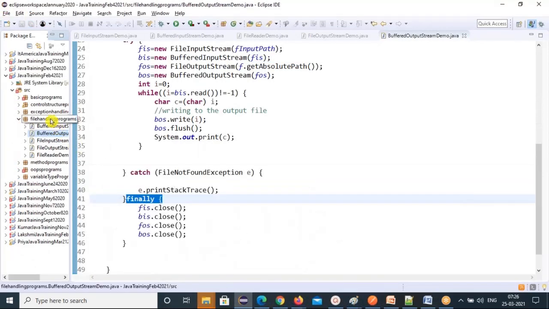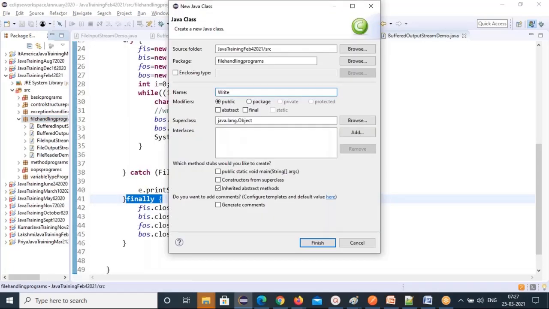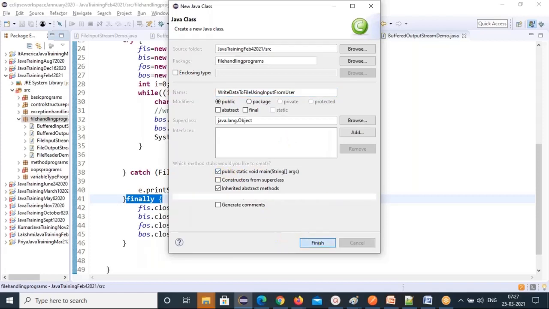And the last program. With this, I don't want to write from file to program. I will input the data, and that data you write to a file. So let's use FileWriterDemo. I'll show you how to write data to a file using input from the user. So you're inputting the data from the keyboard.